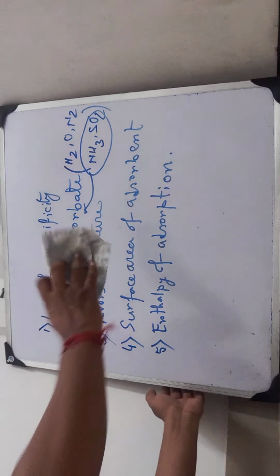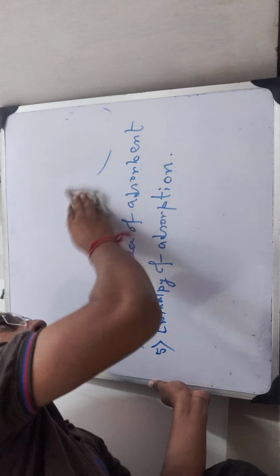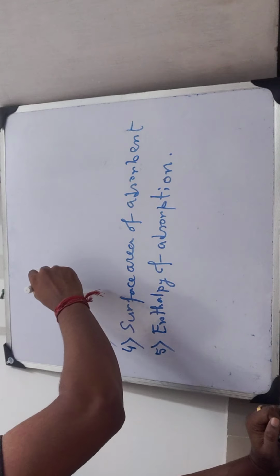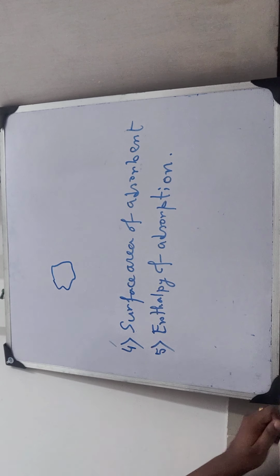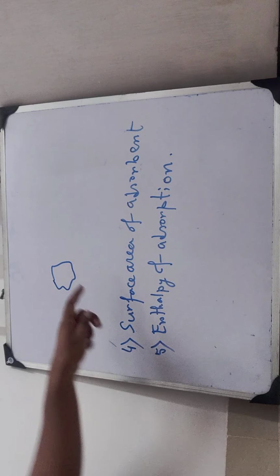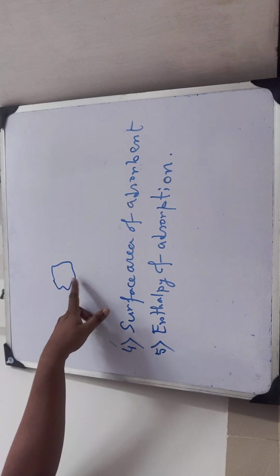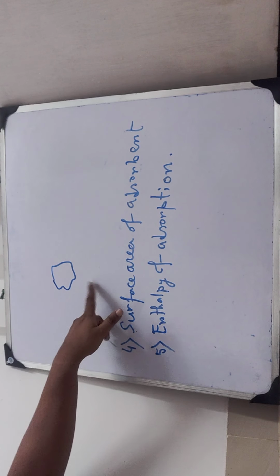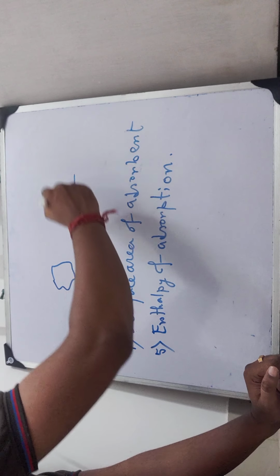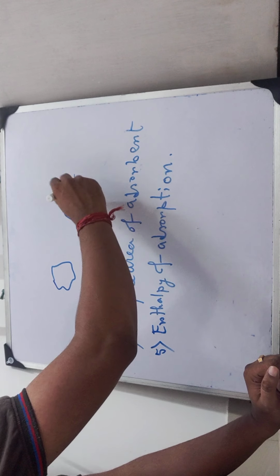Surface area of the adsorbent. To do that, I need to show you a diagram. Please see carefully. Suppose there is an adsorbent which looks like this, charcoal. Now I have taken two pieces of this kind of charcoal. One piece I kept as a whole, and the other piece I converted into powdered form.